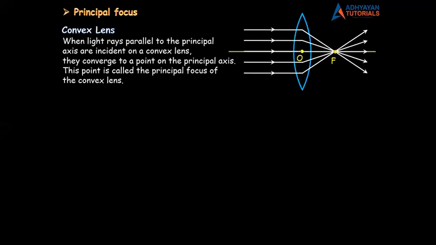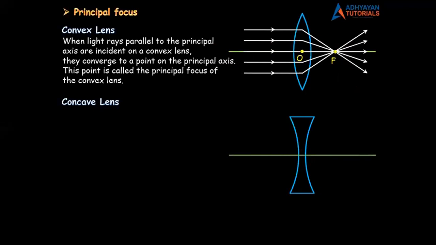When light rays parallel to the principal axis are incident on a convex lens, they converge at a point on the principal axis. This point is called the principal focus of a convex lens. Achha, then what about the principal focus of a concave lens? So let me take a concave lens. Children, is this a concave lens? Yes, it is a concave lens, thin at the center, thick at the edges. If this is a concave lens, then which axis is this? It is the principal axis. If this is the principal axis, what is this special point called? It is the optical center.